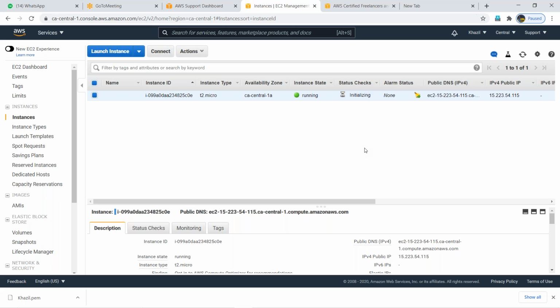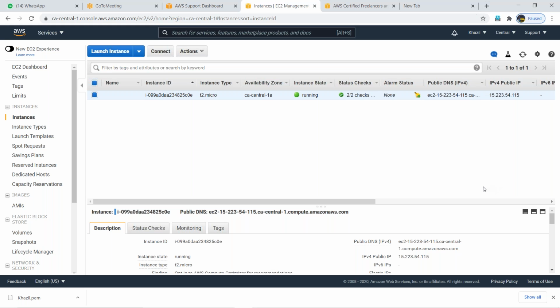If anybody is using a MacBook, please let me know, because the procedure would be different. What I'm going to tell you now is only for Windows users.